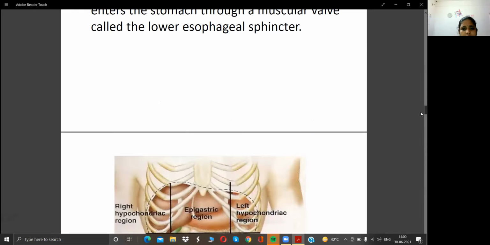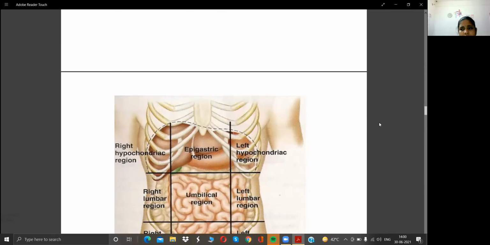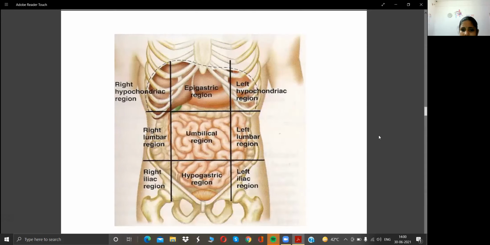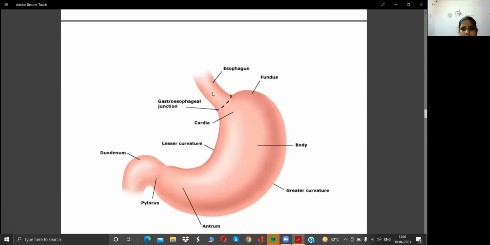After that we discussed the abdominal regions: right hypochondriac region, left hypochondriac region, epigastric region, right lumbar region, umbilical region, left lumbar region, right iliac region, hypogastric region, and left iliac region. Then we discussed the structure of the stomach: the esophagus, the gastroesophageal junction, fundus and cardia, lesser curvature, greater curvature, body, pylorus, antrum, and duodenum.